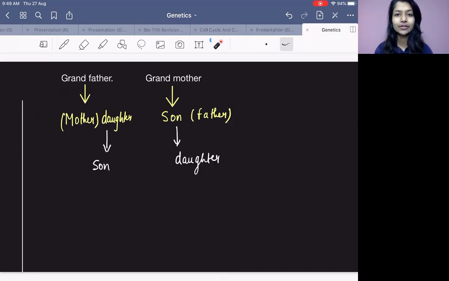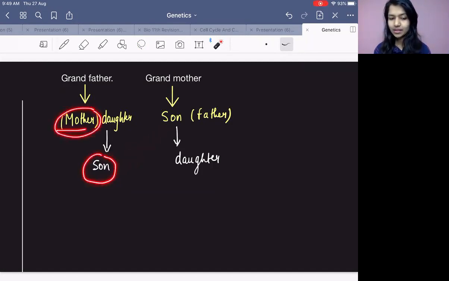So what is this crisscross inheritance? Just break the terms, you will get it. For example, you see this relation over here. Let's say there is a disease which is coming to this son. From whom? Is it the father giving the disease? No. The son is getting the disease from the mother, right?